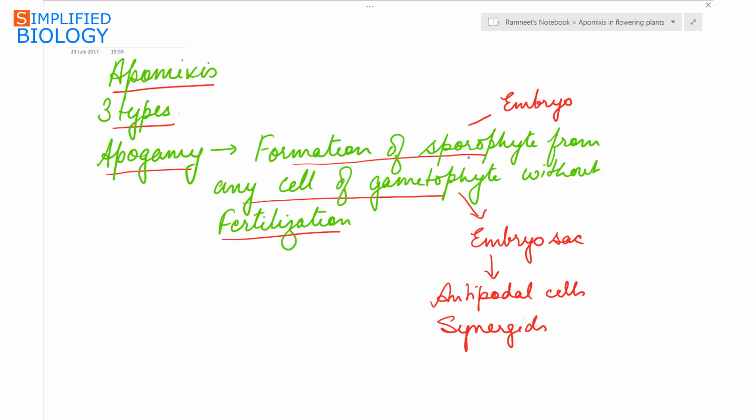Apogamy is formation of sporophyte or the embryo from any cell of the gametophyte, which may be antipodal cell or the synergids, without fertilization. Now, due to apogamy, the embryo that is produced will be haploid and hence will be sterile.